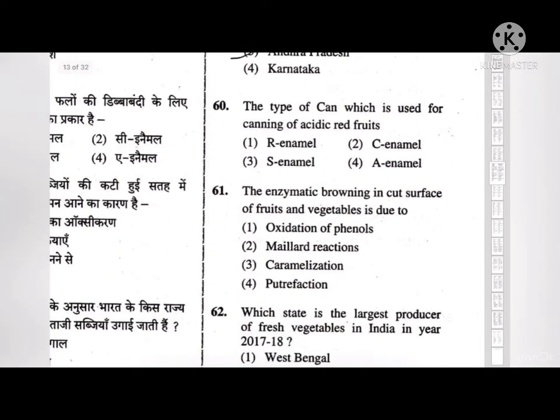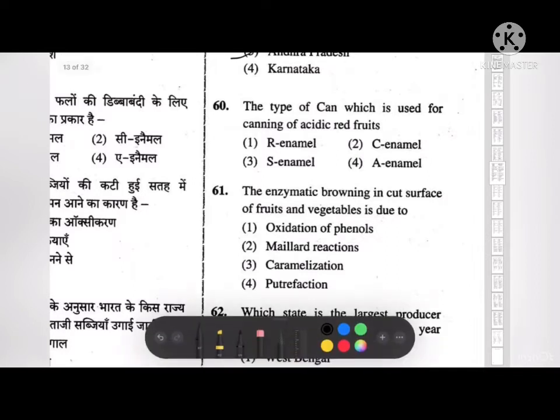Next, the type of can which is used for canning acidic red fruits. R enamel, C enamel, S enamel, or A enamel. The correct answer to this is R enamel. Sanitary enamel, or R enamel, or fruit enamel cans are of deep gold color with bright finish. They are used to prevent fading of color in red fruits and certain red vegetables, and to prevent corrosion with pumpkin or squash.